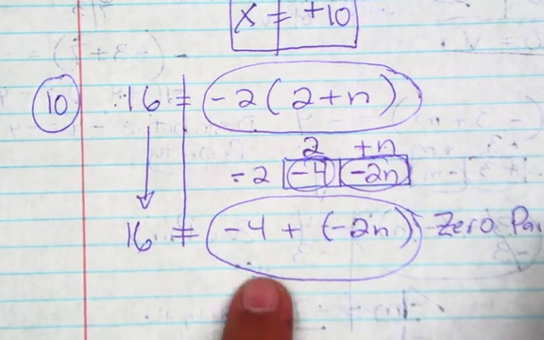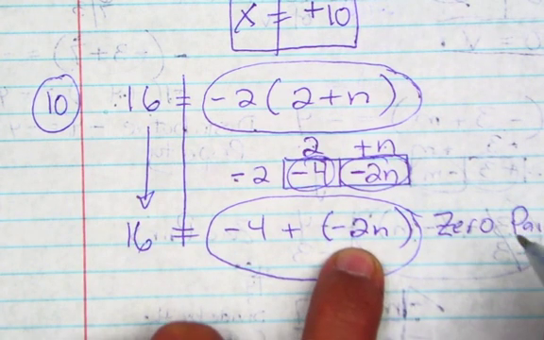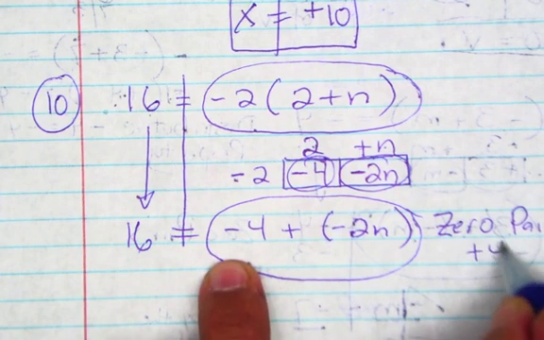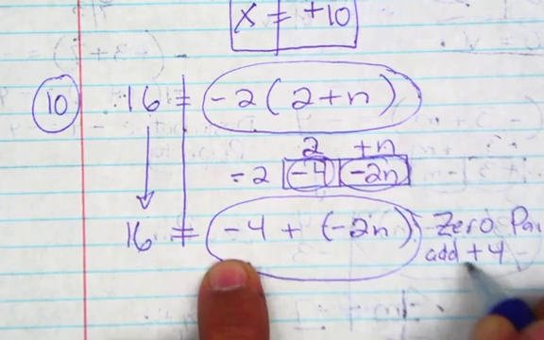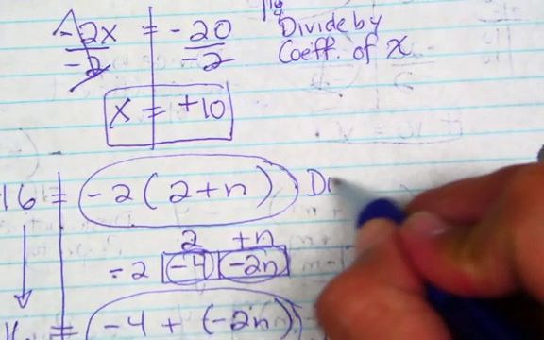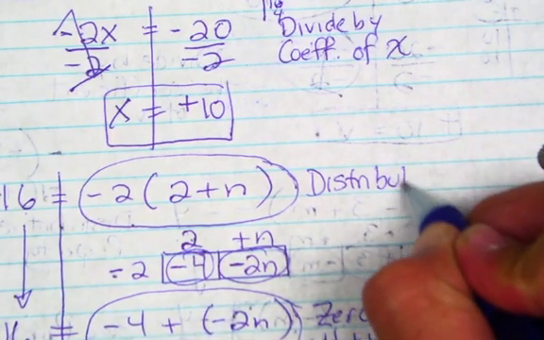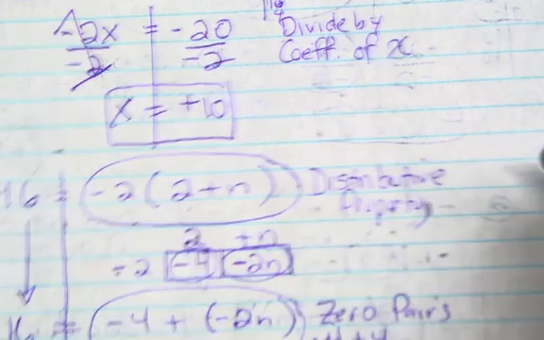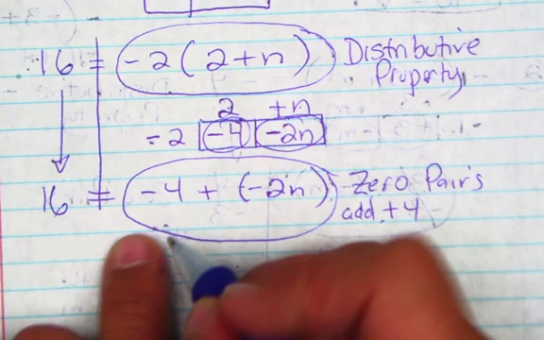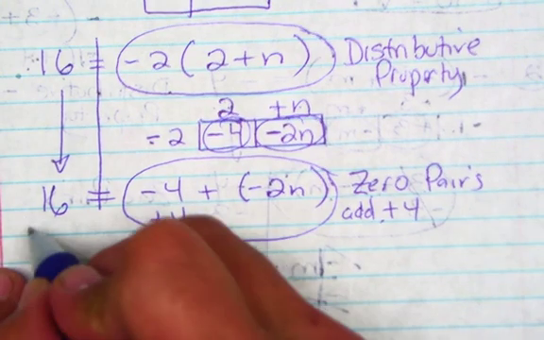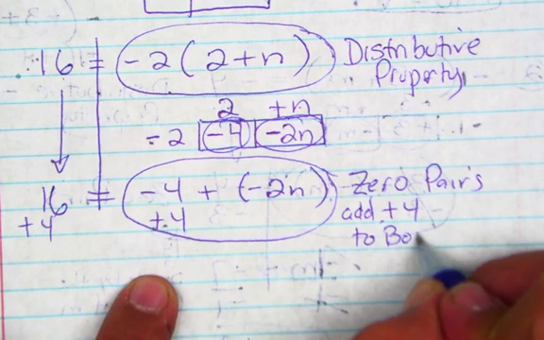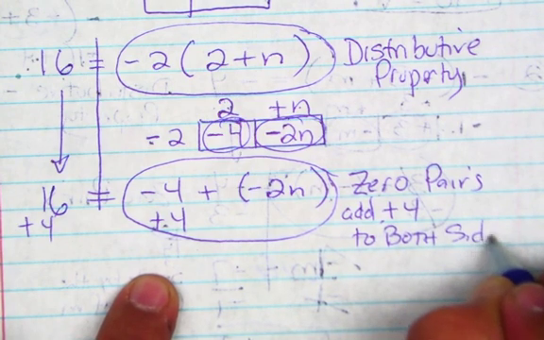We're going to add positive 4. Don't forget, over here we forgot to put distributive property. Okay? Distributive property. So here we're going to go ahead and add plus 4 to both sides. We forgot that. To both sides.